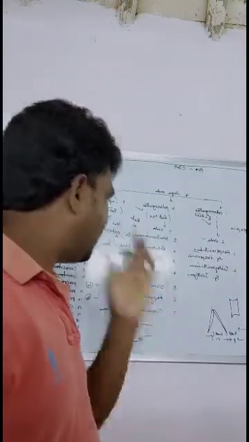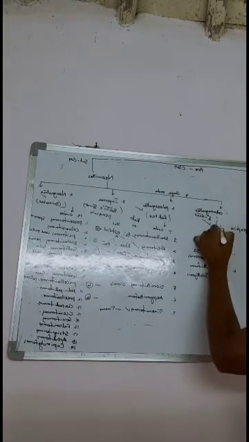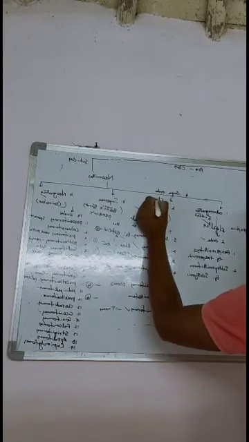Basically, first of all, one point to remember: Archaeornithes are flightless birds. Odontognathae are flightless birds, and here also flightless birds.